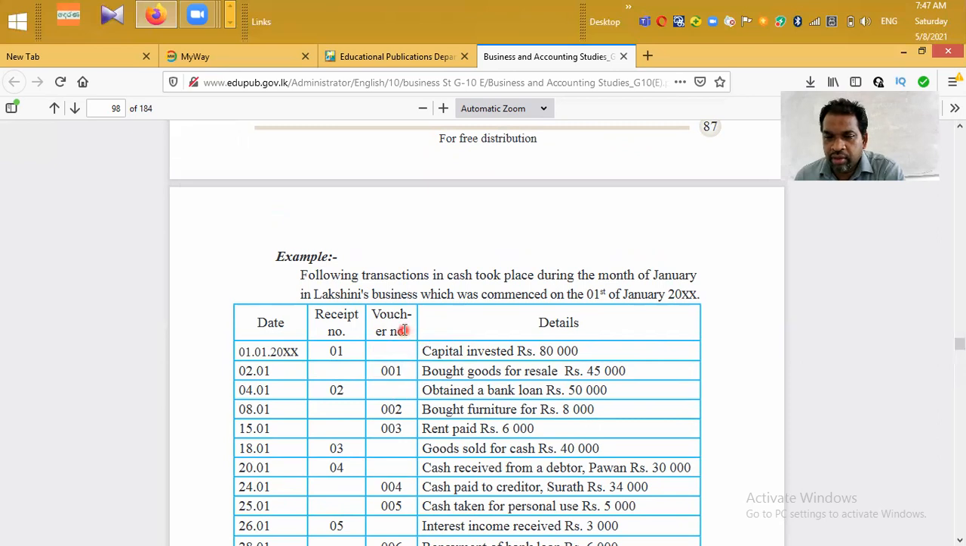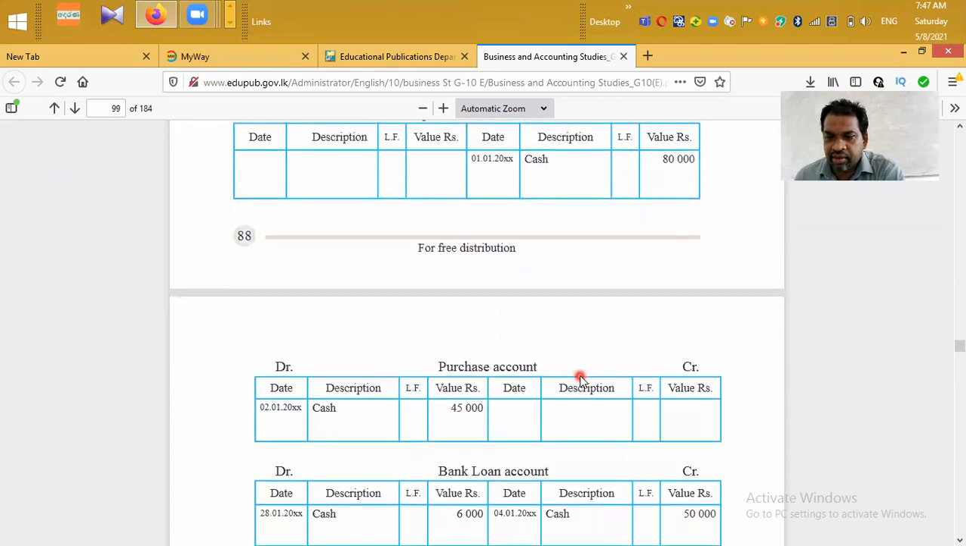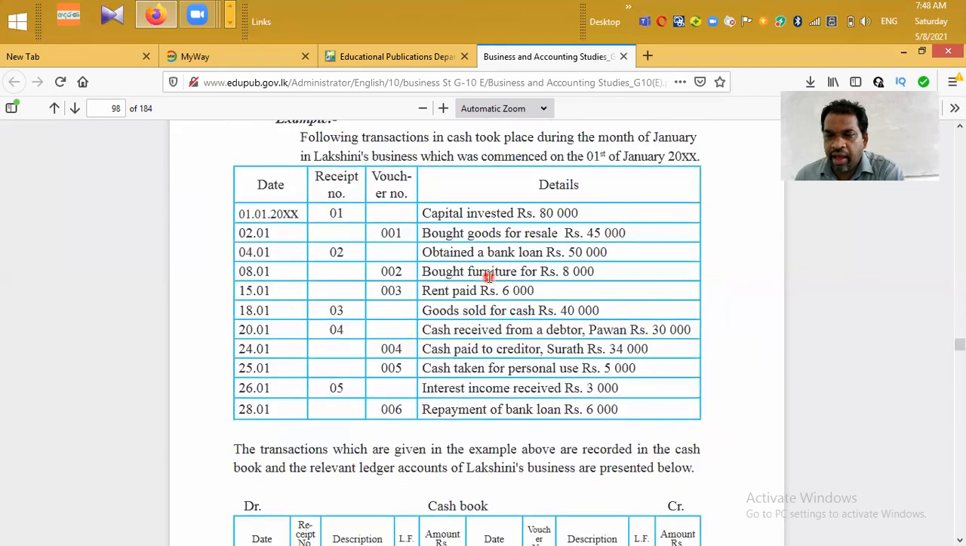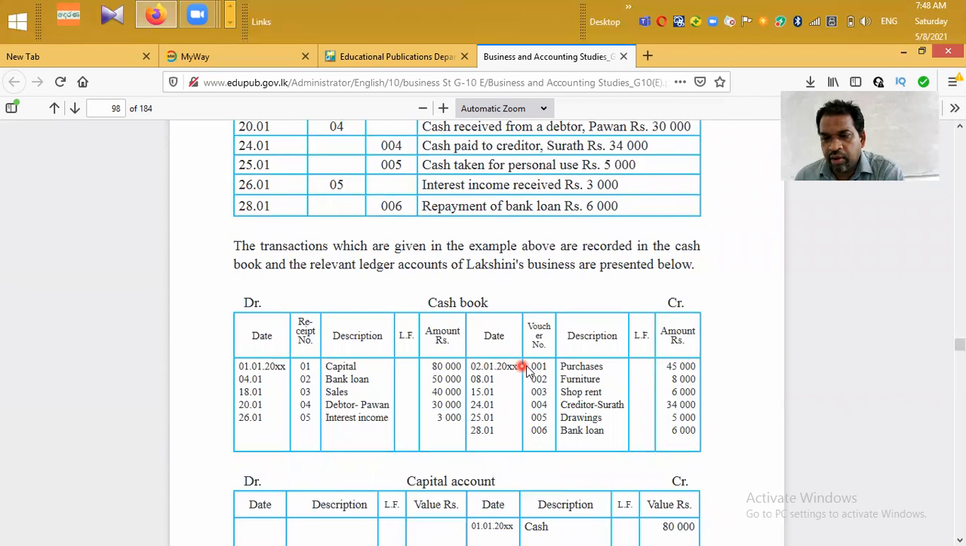If they have issued a payment voucher, that means they have paid money to acquire goods. The amount is 45,000. Then we have to debit the purchases account, because expenses increase, and the main expense will be purchases. Then it is an expense account, so expenses increase is a debit. That's why they have debited purchases account 45,000, say in cash, 2nd January. And we have to credit the cash account, 2nd January, saying purchases 45,000, voucher number 001.